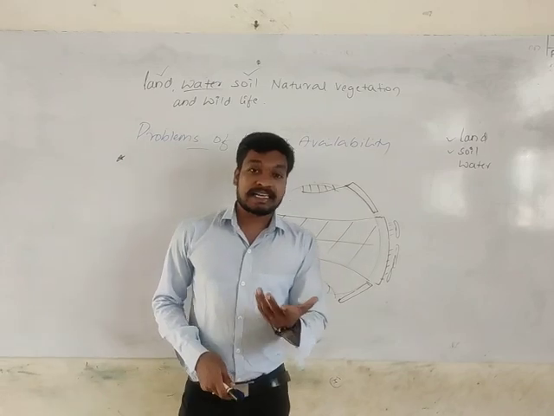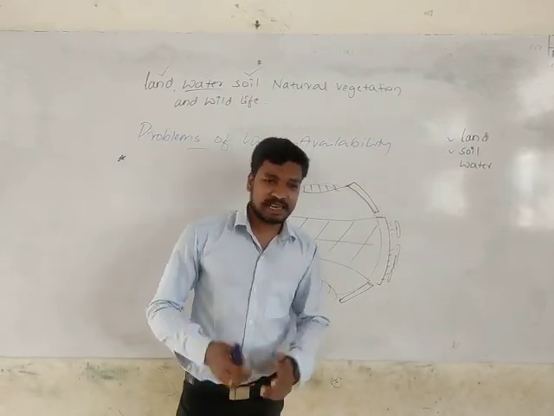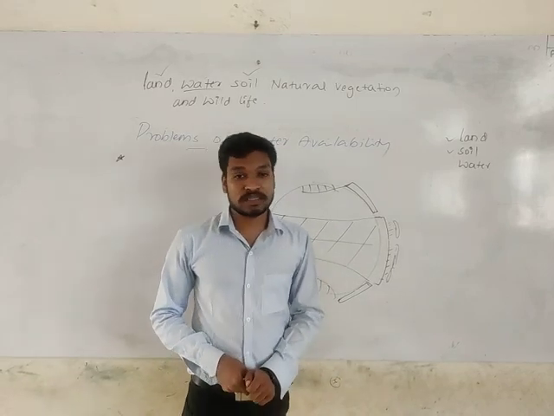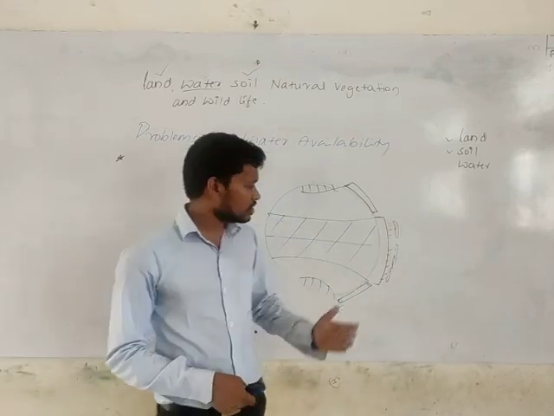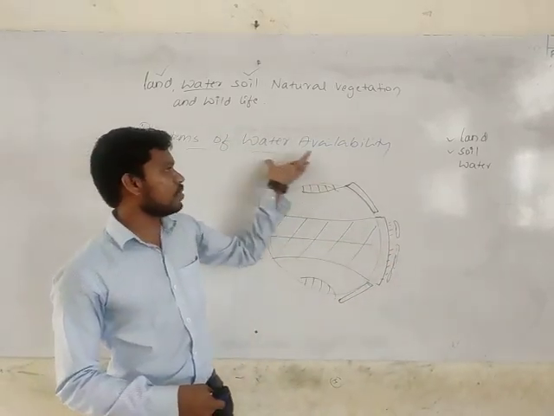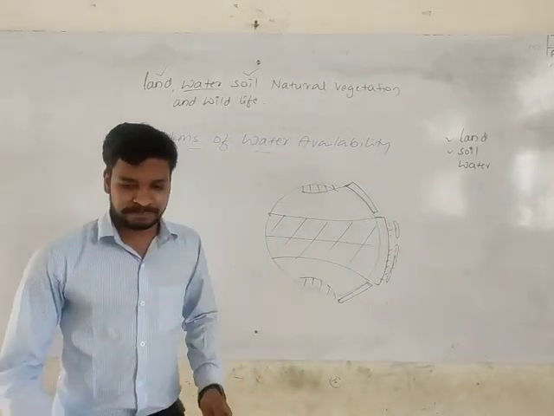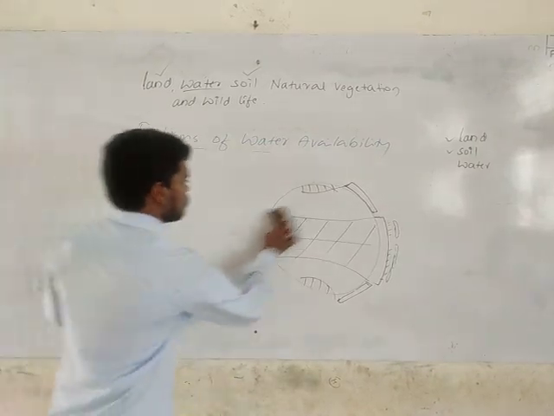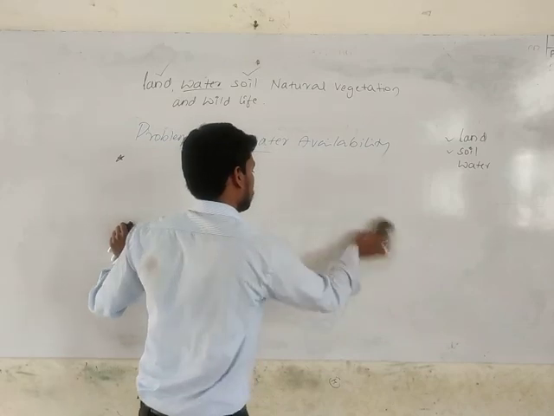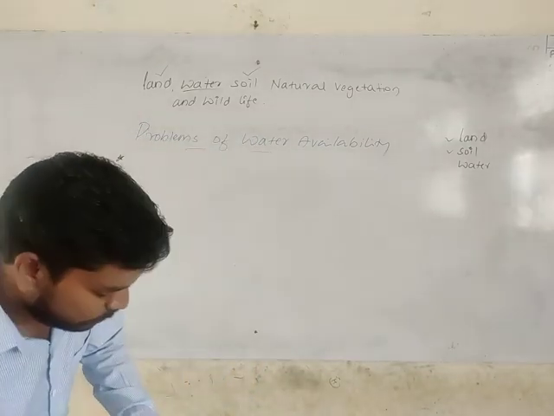Then contamination of water, like polluting the water by adding some toxic waste material into the water. It's a contamination of water. It's also another human activity which is leading towards problems in water availability over the Earth's surface. The whole world is facing a problem.